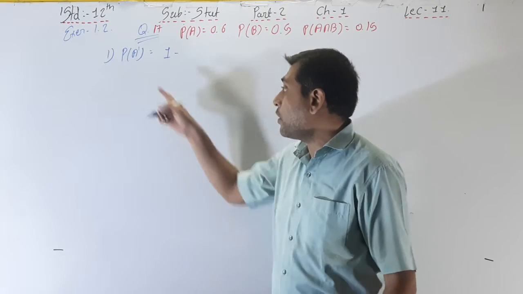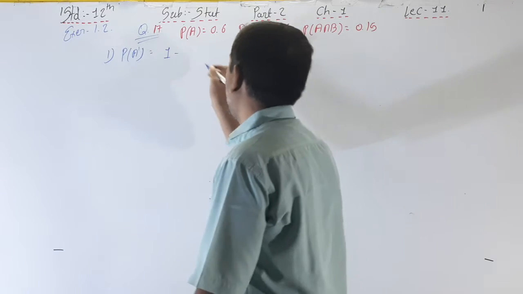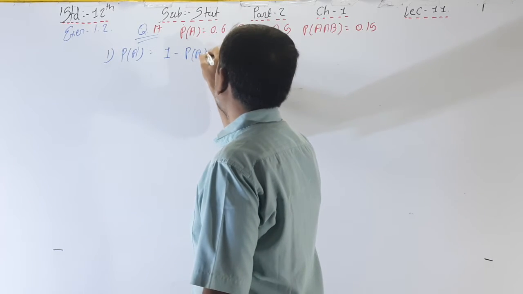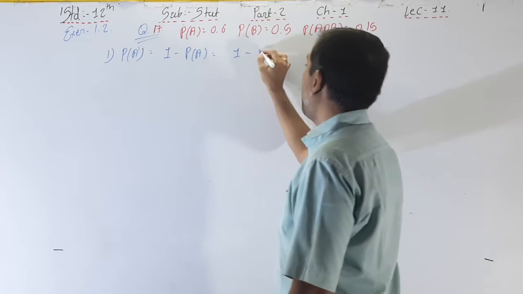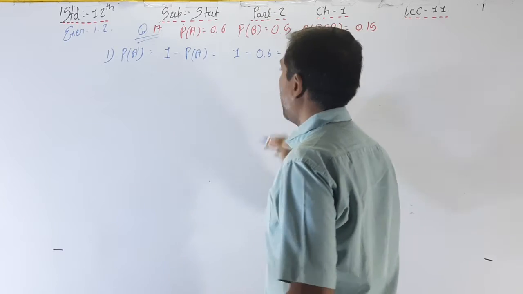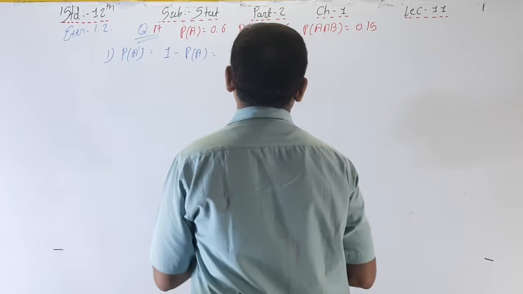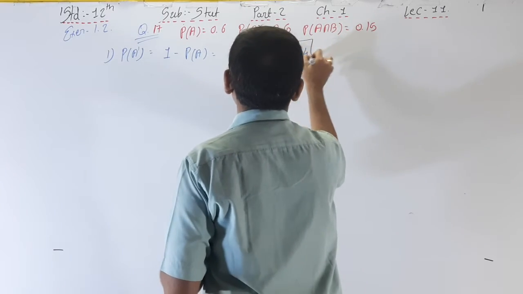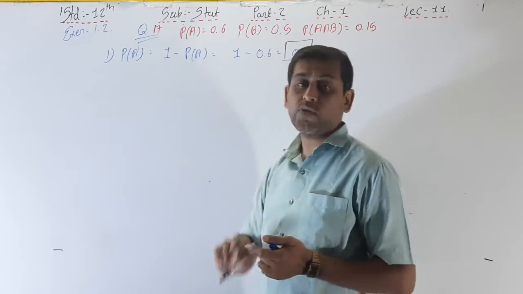So P of A dash is 1 minus P of A, that is 1 minus 0.6, so it is 0.4. Your first answer is over. This sum is for 2 or 3 marks and this will get half marks. You have to just remember this formula.